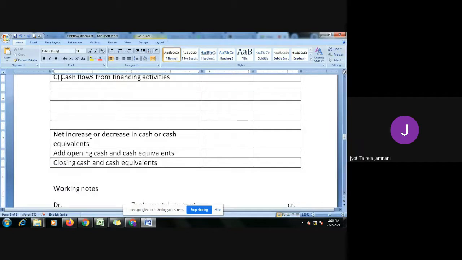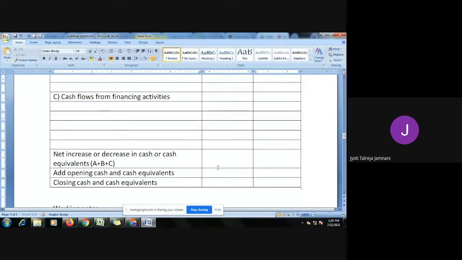And here, net increase or decrease in cash and cash equivalents we will get by doing A plus B plus C. So if I add all the three, whatever I get will be the net increase or decrease in cash or cash equivalents. To this, we should add the opening balance of cash and we will get the closing balance of cash. So if we solve this much, the cash flow problem is done.